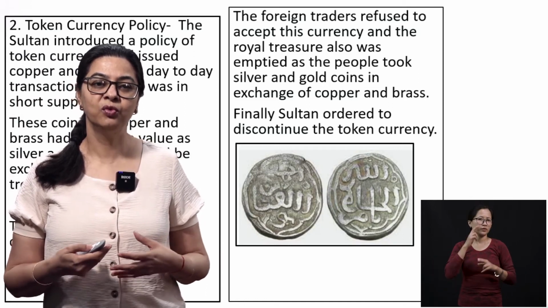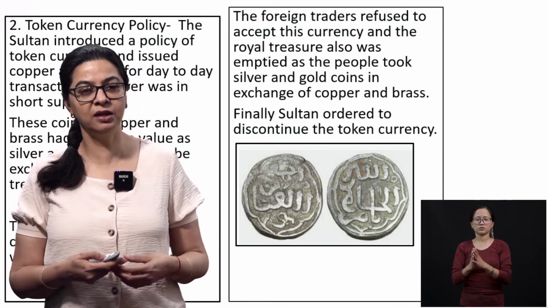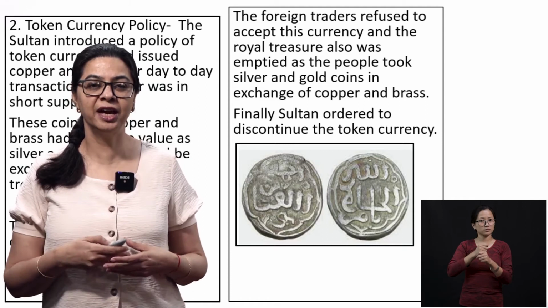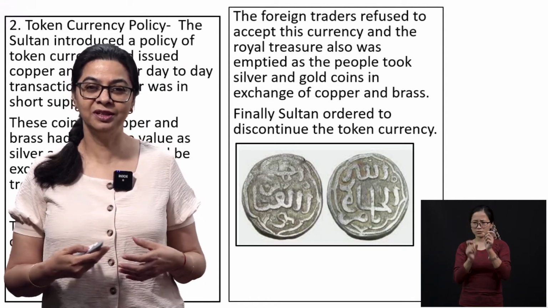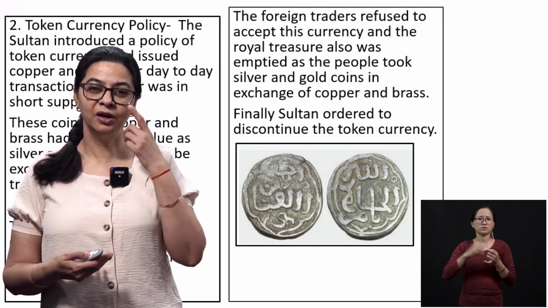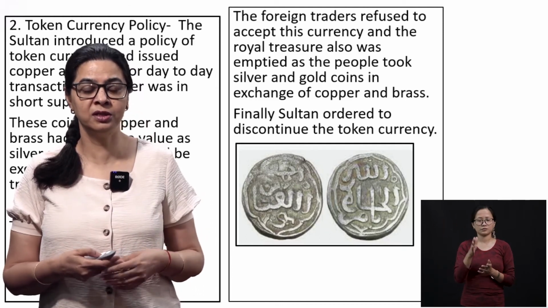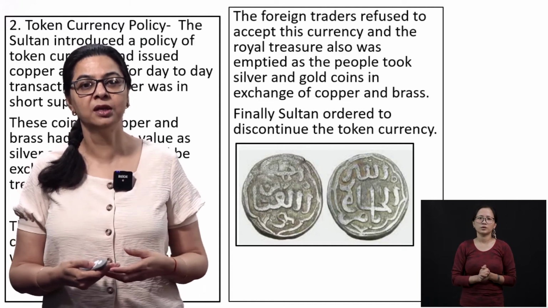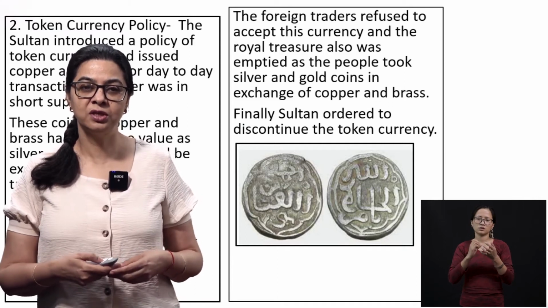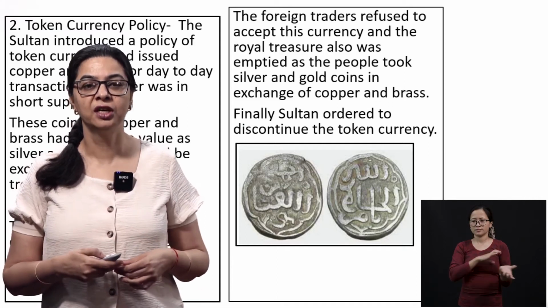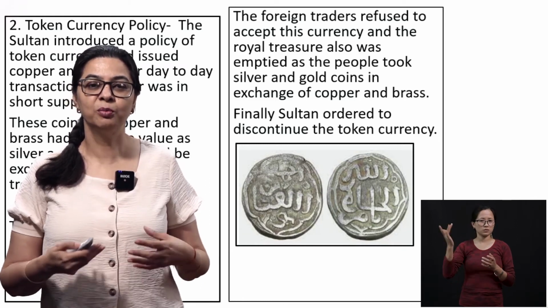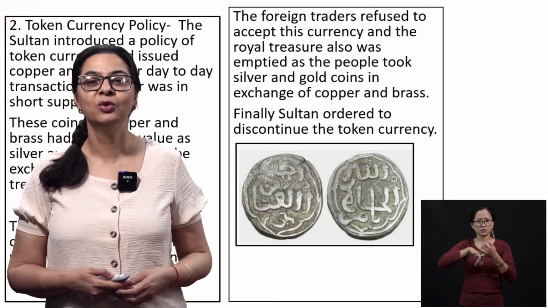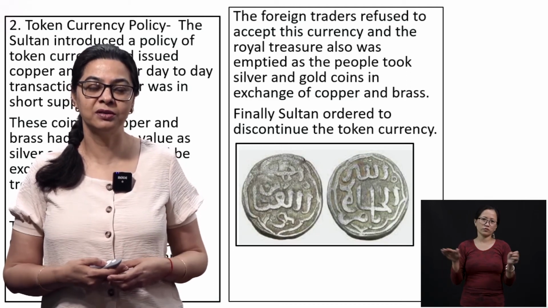Now, if you wanted to exchange the brass and the copper coin with gold and silver, you could go to the state treasury and change it. So the people thought that even if now the silver is not a very valuable currency, later on gold and silver are more precious metals than copper and brass. So they started going and exchanging these currencies for gold and silver. The masses, the common people, had a lot of gold and silver coins, whereas the state treasury was only full of copper and brass.